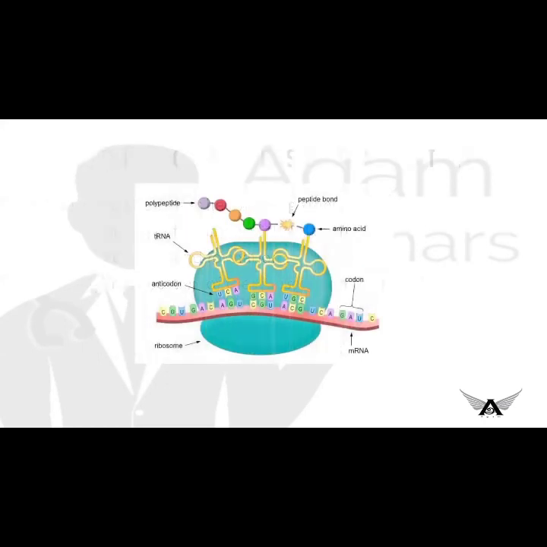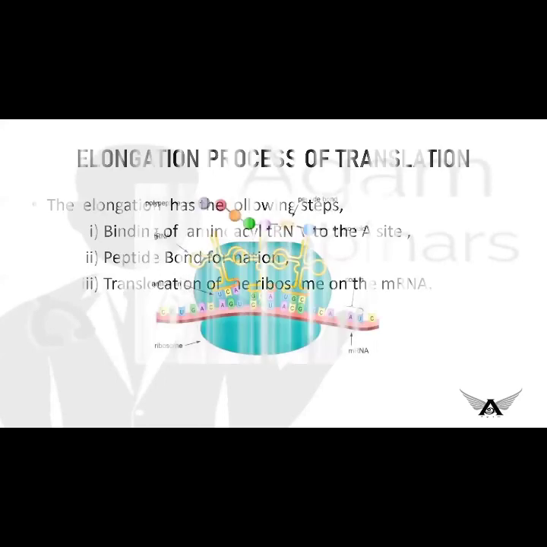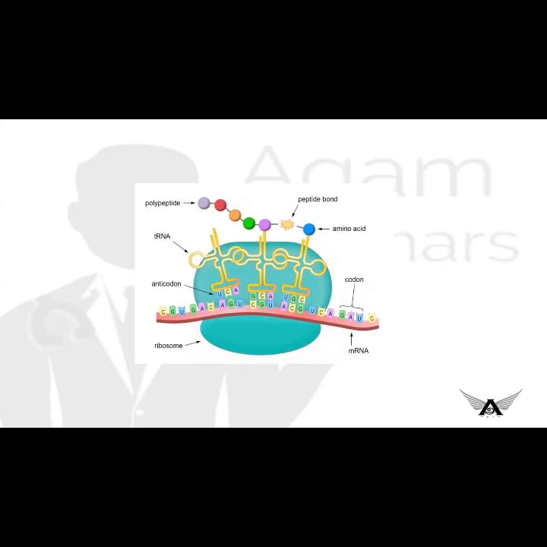Now, first step, binding of aminoacyl tRNA to the A site. A new aminoacyl tRNA will bind to the A site. The next codon in the mRNA will determine what kind of amino acid or what kind of aminoacylated tRNA enters this ribosomal complex. For this process to occur, elongation factor 1 and GTP are required, which means it is an energy consuming process. After that, the aminoacyl tRNA binds to the A site.